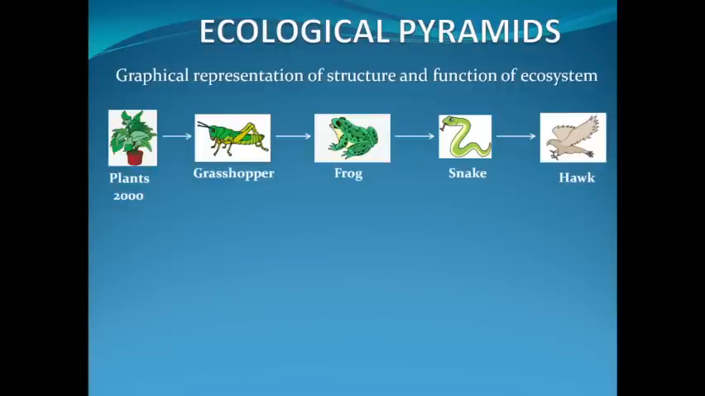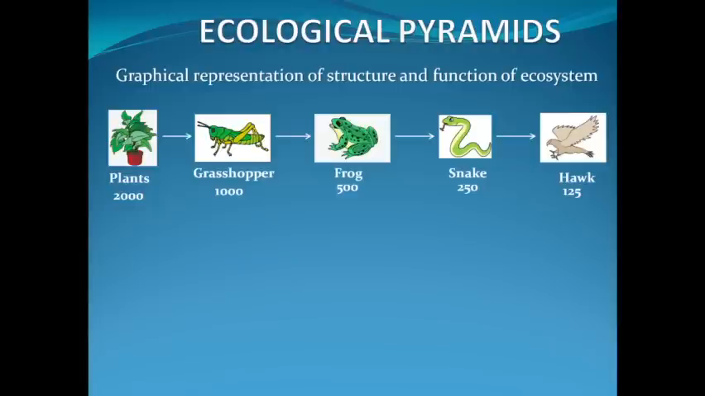Suppose when I was carrying out the study of the structure of the ecosystem in which this food chain is operating, I collected this data during my study. The total population of plants was 2000, say for example, grasshoppers were 1000 in number, frogs were 500 in number, the snake population was 250, and the hawk population was 125. Now this data has to be represented in some usable form.